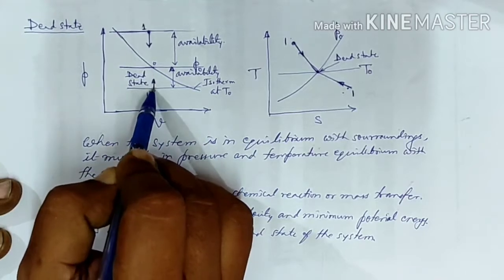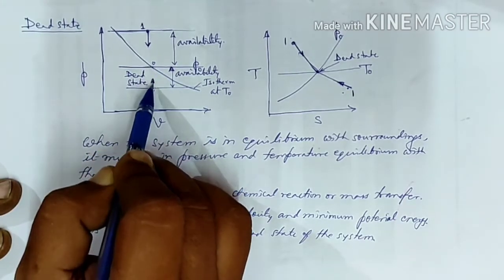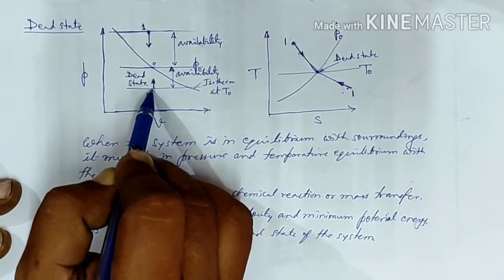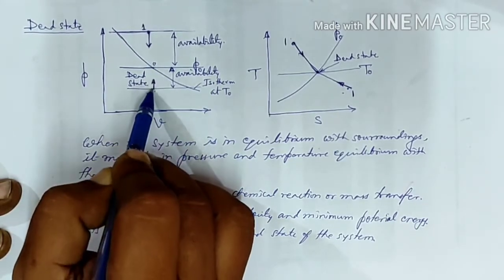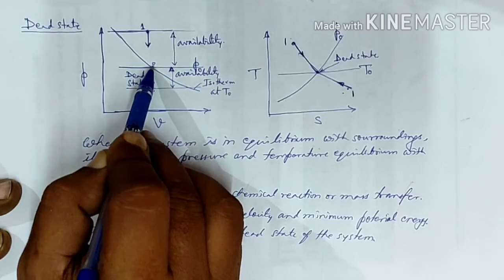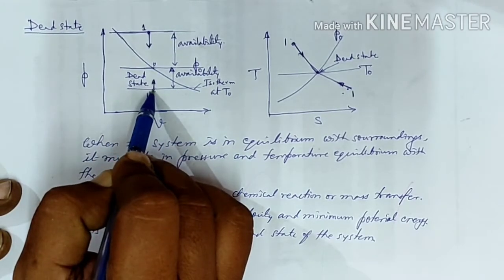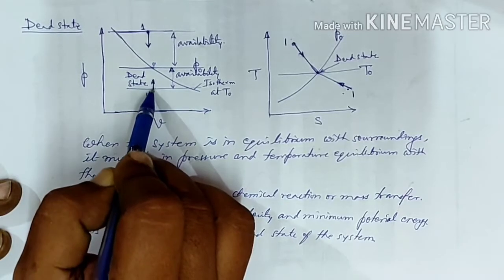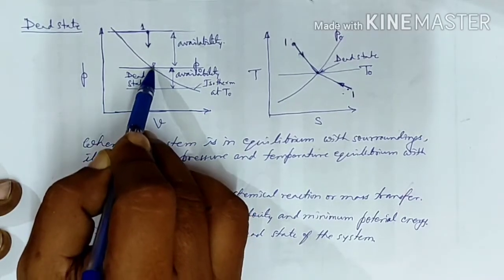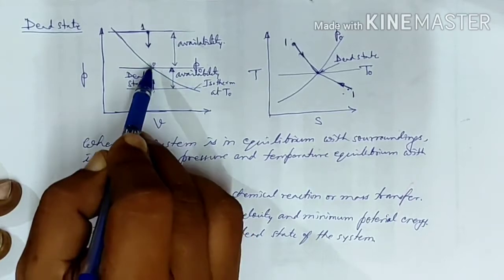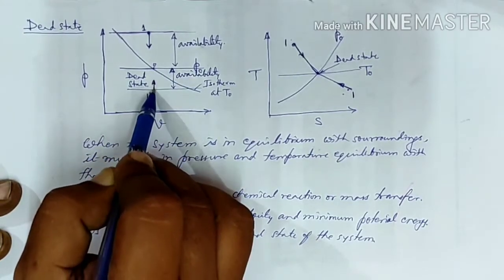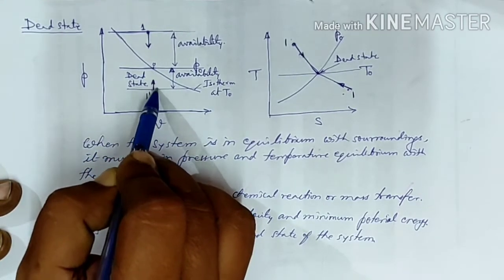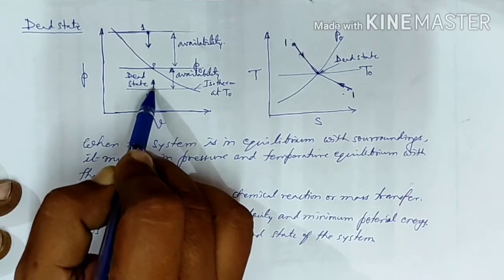Or the other way, if the system is at this particular point, where the pressure is lower than the pressure of the atmosphere, then also we can have an air motor between these two, and the air will flow from 0 towards 1 dash because of the low pressure, and the pressure of 1 dash will go on increasing till it becomes P0. So in that case also we are getting some useful work. So this state is also not a dead state.